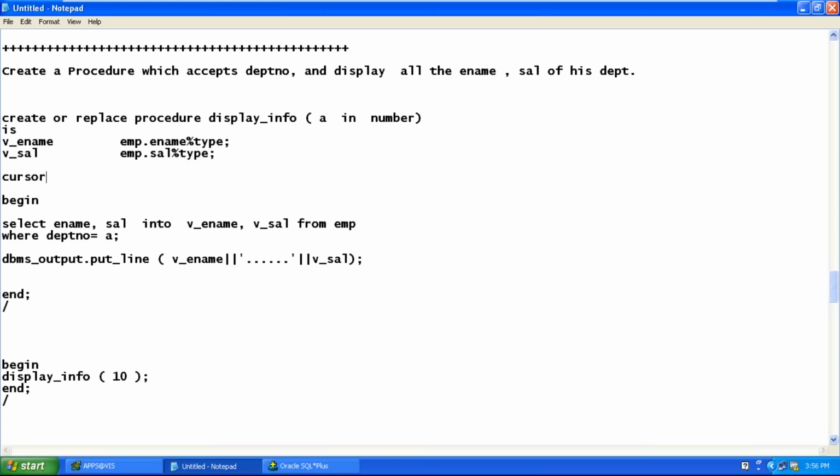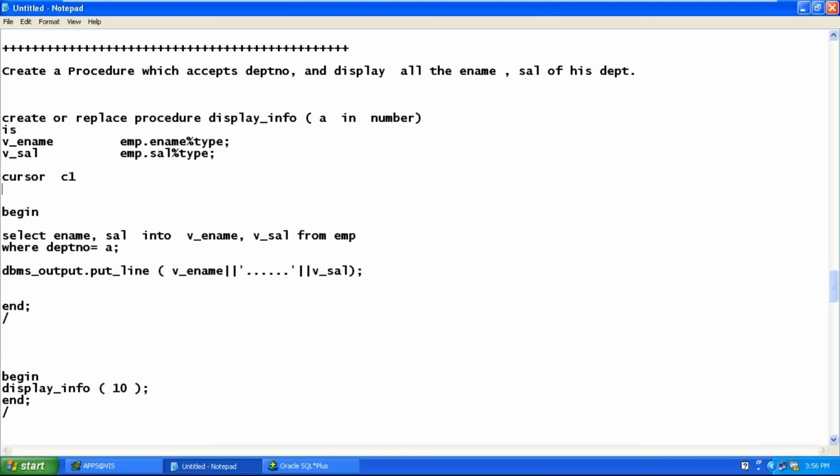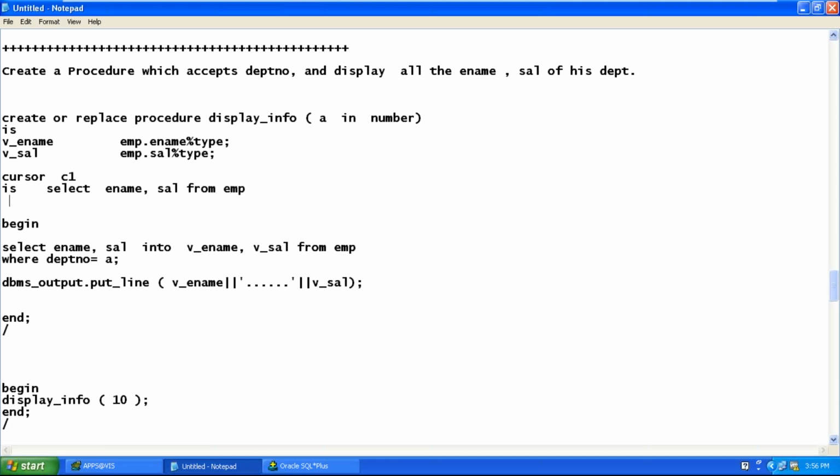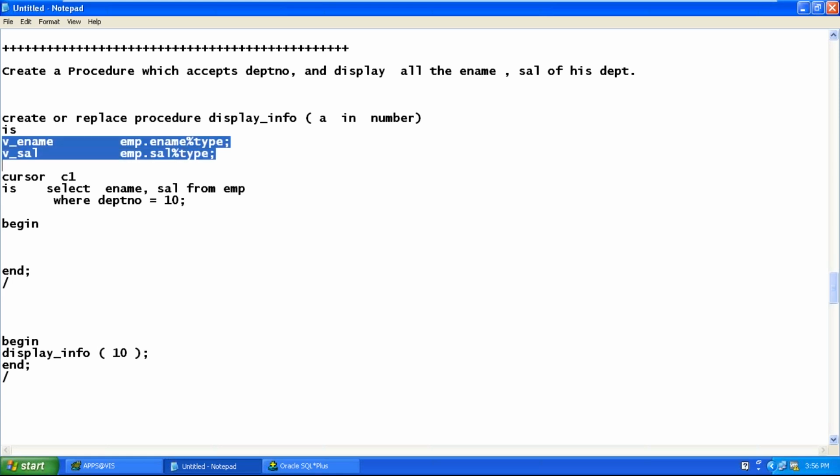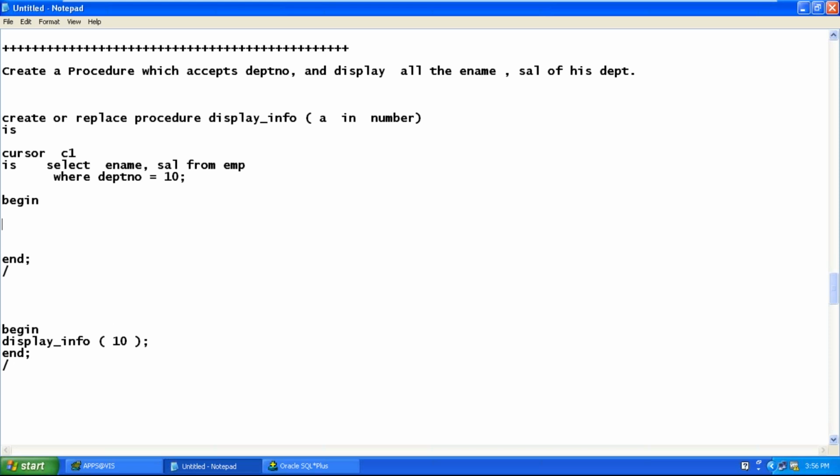Cursor name is, and then mention the select statement you want to execute: select ename comma sal from EMP where department number equal to 10. That declares the cursor. Next I use cursor for loops. When I use cursor for loops, local variables are also not required. Just declare the cursor.